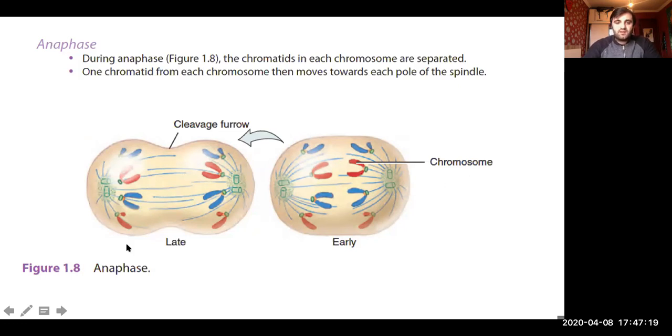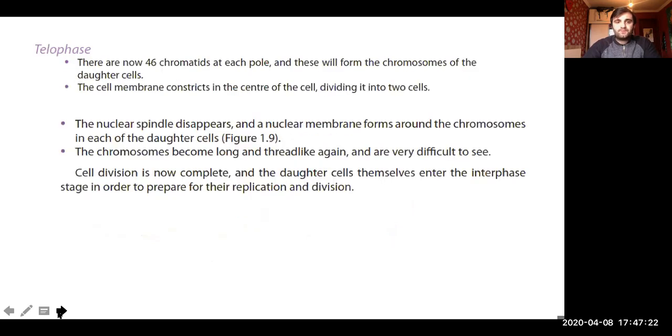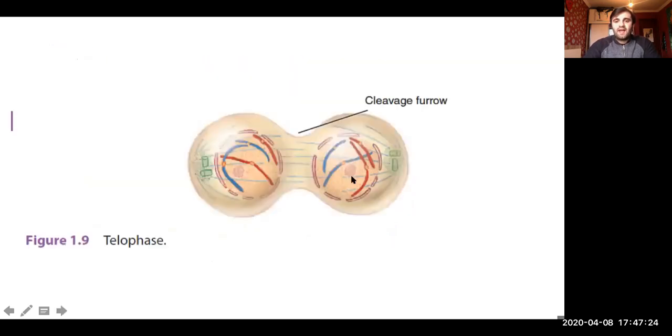And what's happening in telophase? In telophase, we finally get two daughter cells, and cell cleavage takes place. Two daughter cells are produced, the nucleus is reformed, and the daughter cells contain also 46 chromosomes, because only chromatids were detached, but the amount of chromosomes is the same.